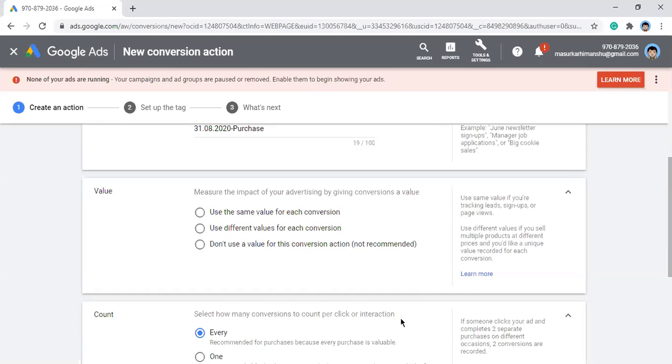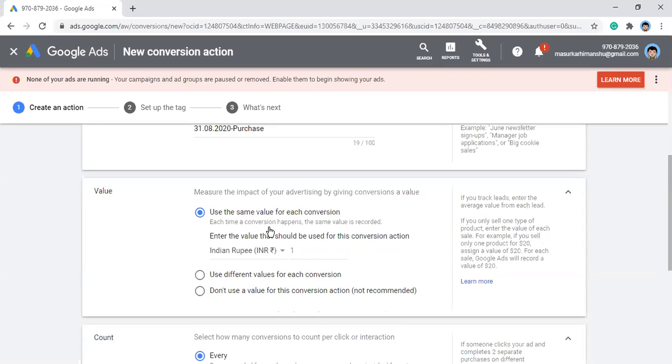So we'll see what the first option says. It says each time a conversion happens, the same value is recorded. So let's say on your website there are, let's say, 10 or 20 products, but of the same value. Let's say the value is 500 rupees for any product. So you can define here that my conversion value is 500 rupees, so every time someone purchases a product, the conversion value would be reflected in the conversion value column.